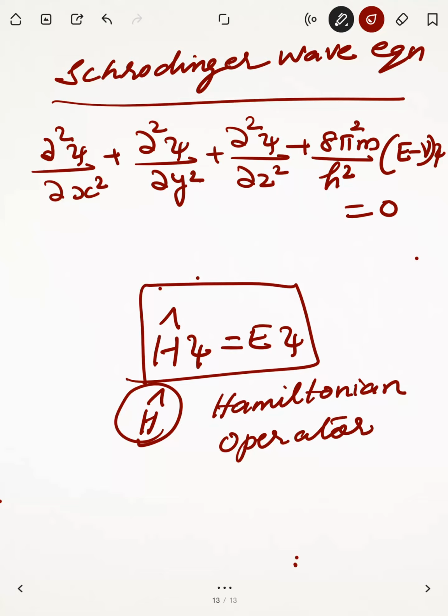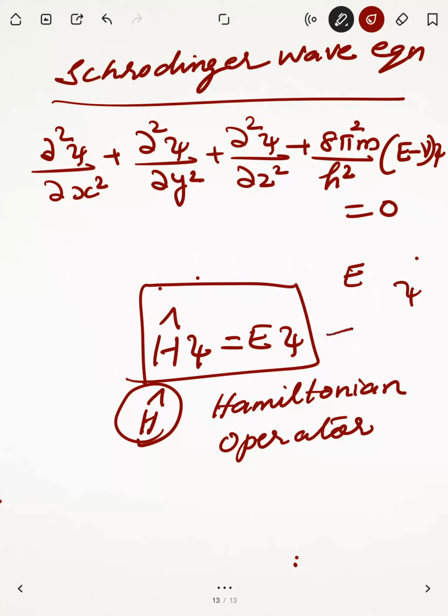When this operator acts on this psi, we will be getting solutions for the energy and solutions for this psi.